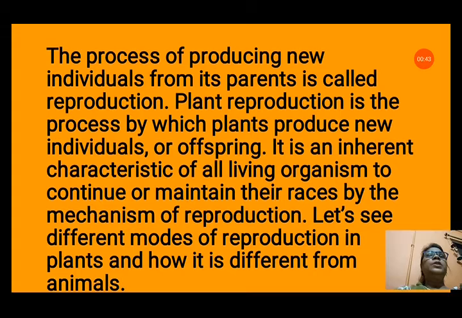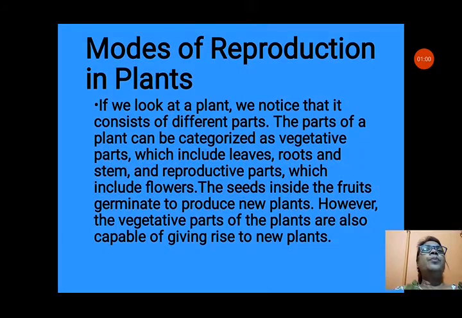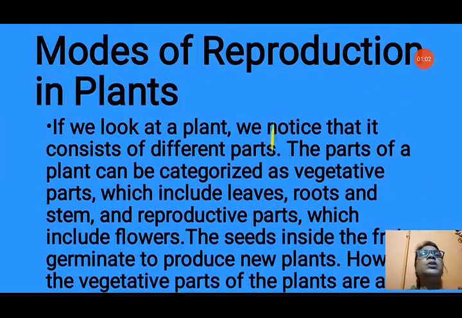All living things reproduce. Let's see the different modes of reproduction in plants and how it is different from animals. So plants also reproduce and animals also reproduce. Let us see the difference between reproduction in plants and animals. How plant reproduction is different from animals, we will see in this part today. Modes of reproduction in plants.